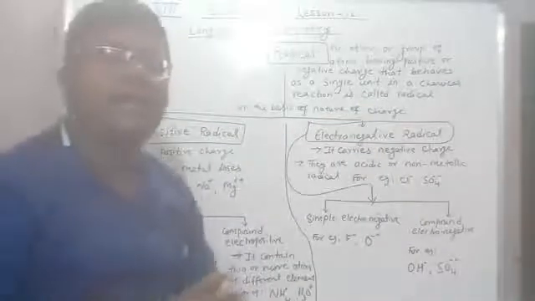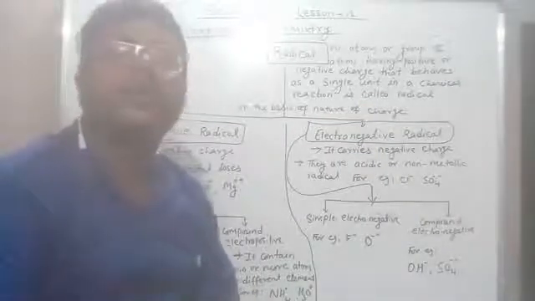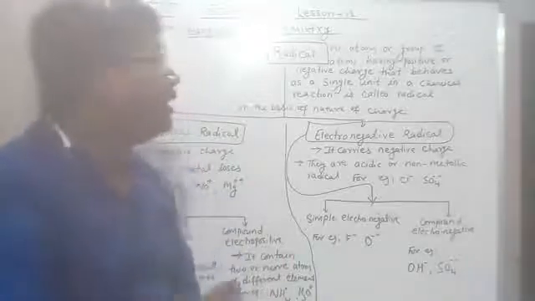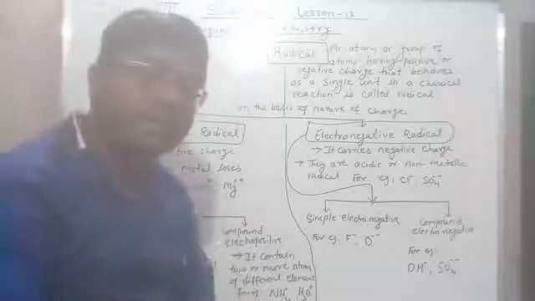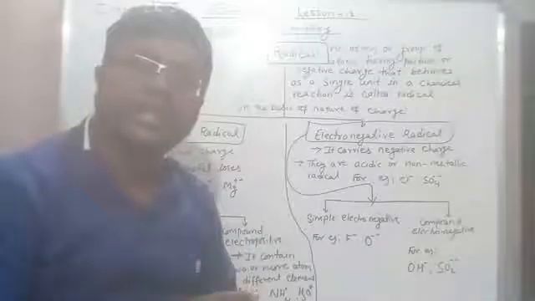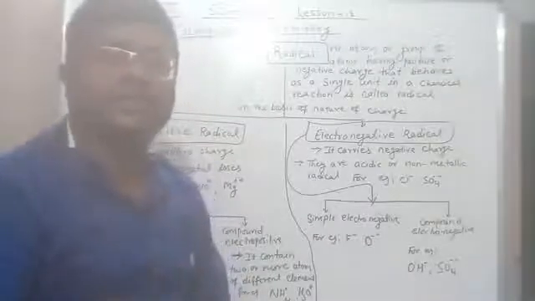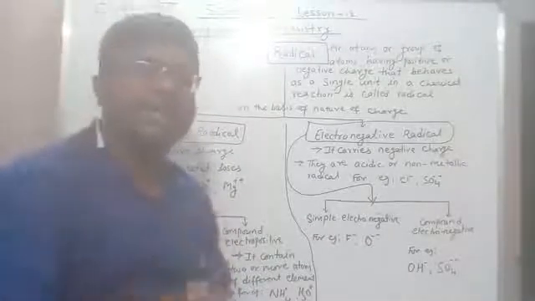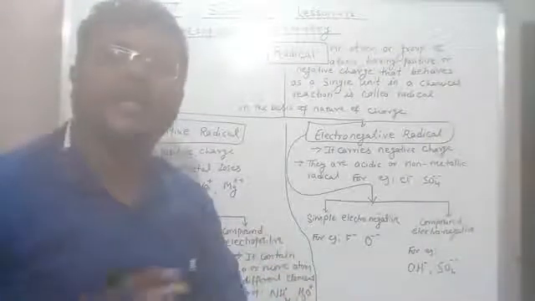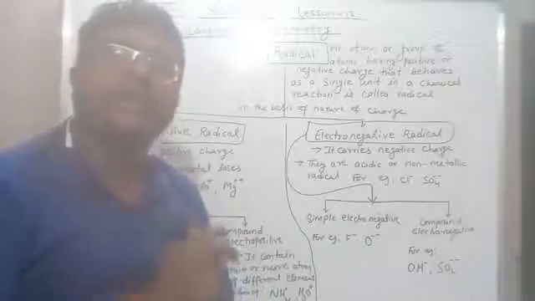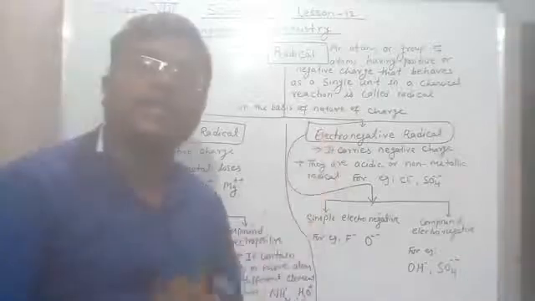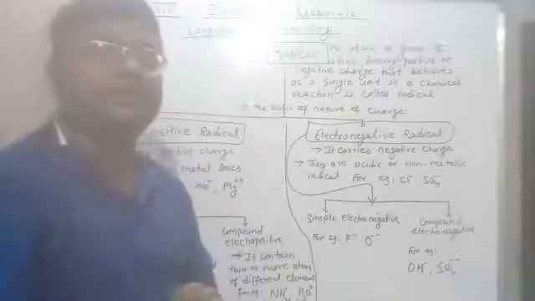So radicals are an atom or it may be a group of atoms having positive or negative charge, but they behave as a single unit in a chemical reaction.